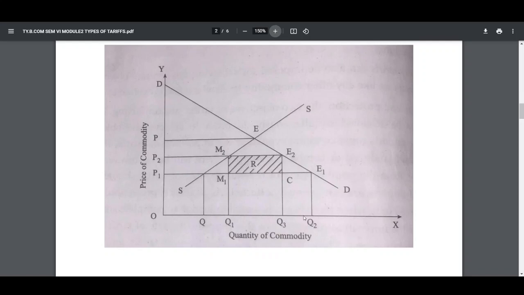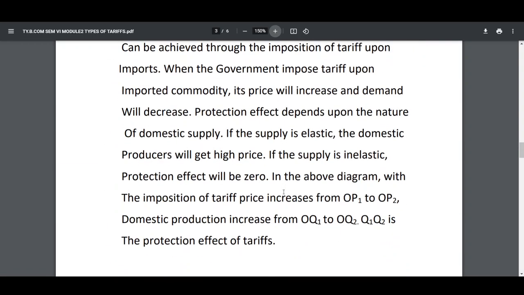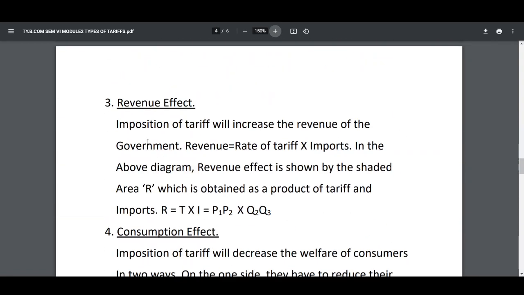Thus, Q1Q2 is the protective effect of tariffs. Third one, revenue effect. Imposition of tariff will increase the revenue of the government.